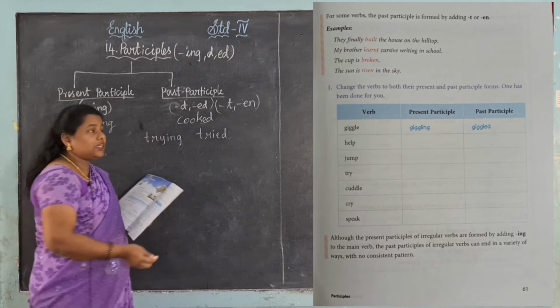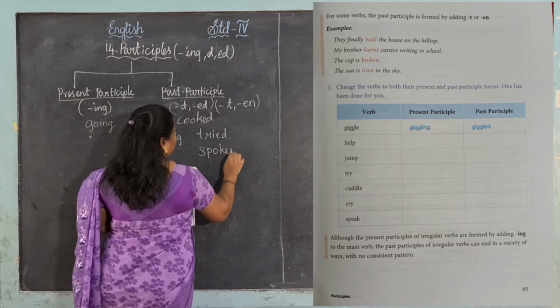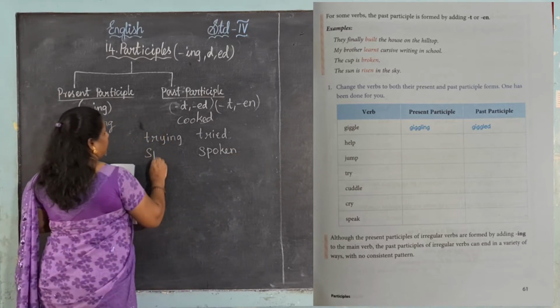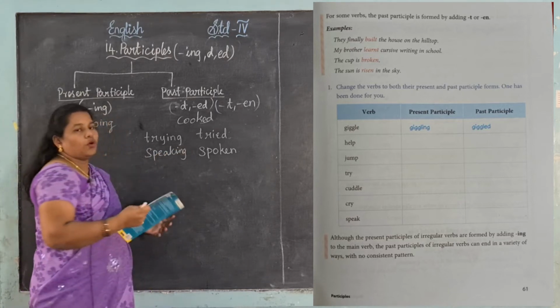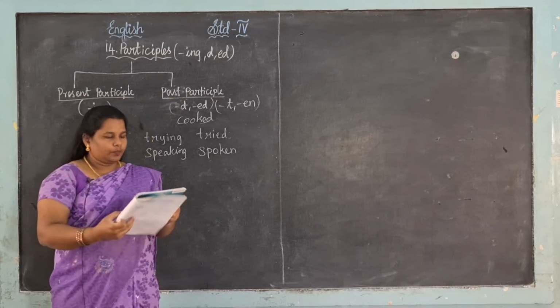What is the past participle of speak? Yes, spoken. Okay, the past participle of speak is spoken. The present participle is speaking and the past is spoken. Okay, then now let me move to page number 62.